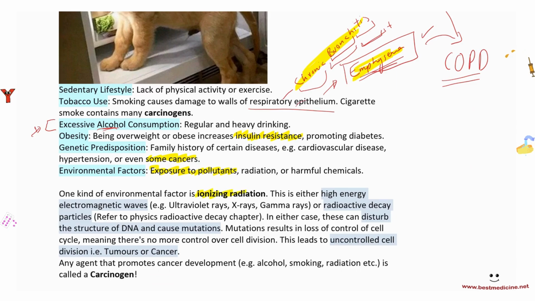One kind of environmental factor that I really want to go into is ionizing radiation. We talked about this earlier as well. Basically, ionizing radiation is high energy electromagnetic waves. For example, ultraviolet rays, X-rays, gamma rays. Or they could also be radioactive decay particles. And you can refer to the physics radioactive decay chapter, and if you really want to understand any of this, or any of the electromagnetic waves, just send us a message on WhatsApp and we can plan a lesson. Now, in either case, these can disturb the structure of DNA and can cause mutations.